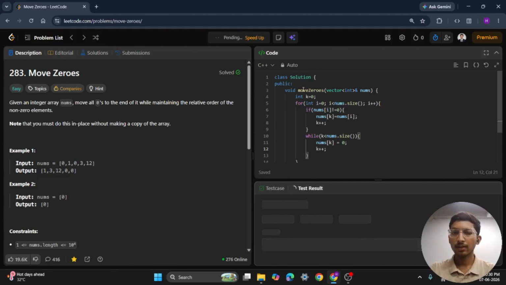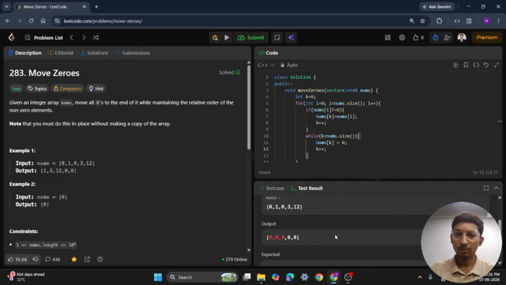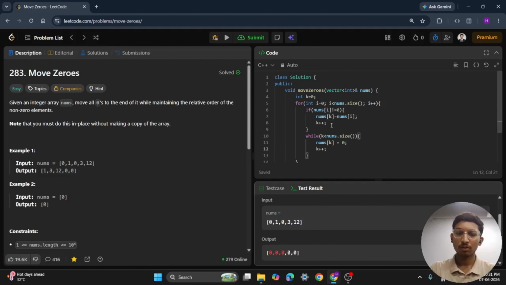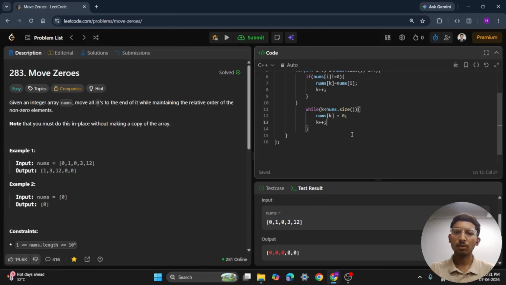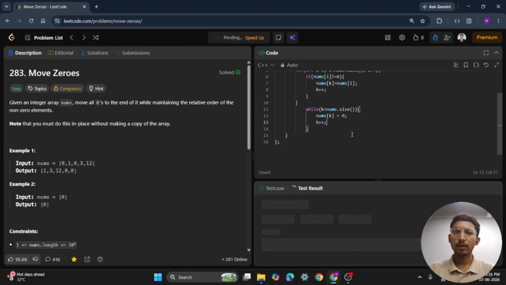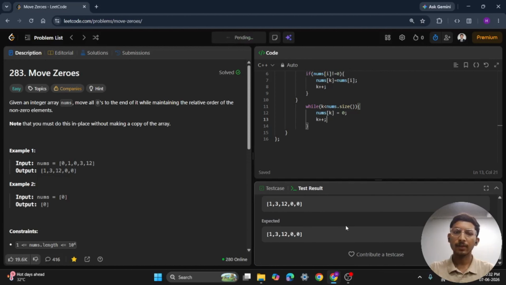As we can see, it's running. Okay, so here is a problem. Just a second. The problem is that we have put the while loop inside the for loop. So we will have to move the while loop outside the for loop. As we have moved the while loop outside the for loop, our test becomes correct. As you can see, the test results are correct. Now let's submit the answer.